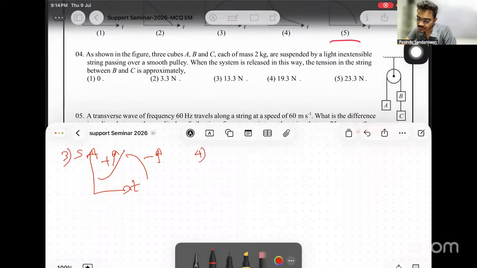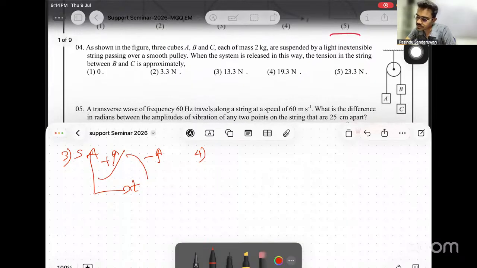As shown in the figure, 3 cubes A, B, C, each of mass 2 kg, are suspended by a light inextensible string passing over a smooth pulley. When the system is released, what is the tension in the string between B and C, approximately?